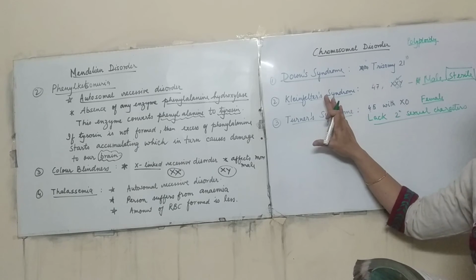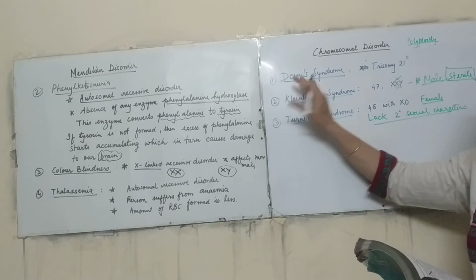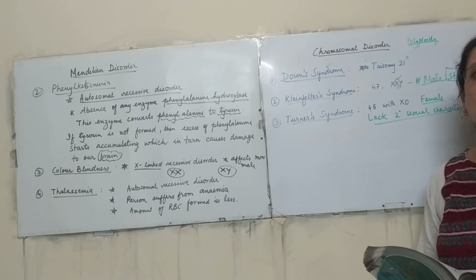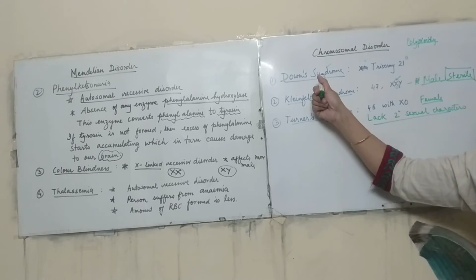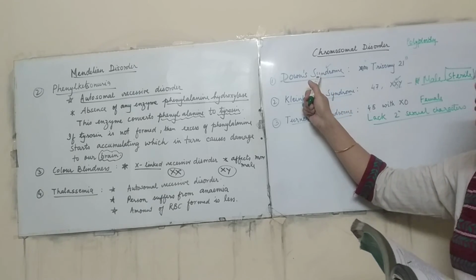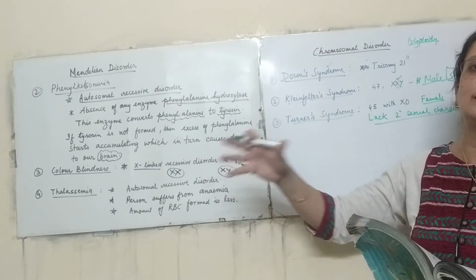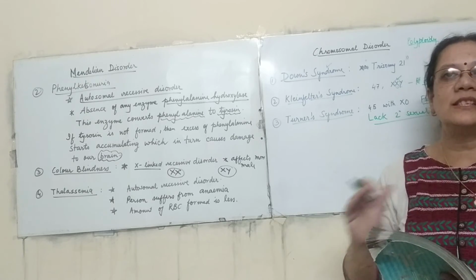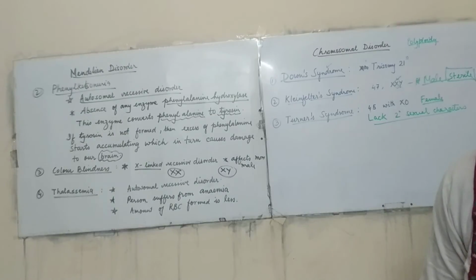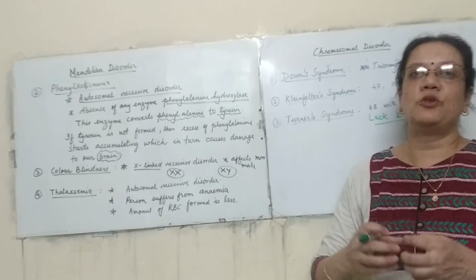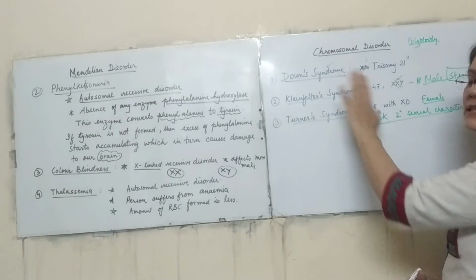These are the 3 syndromes. Why is it called a syndrome? These are not diseases. This is also an important question. Sometimes they ask why these are not called diseases but syndromes. You have to make the difference clear. This is happening during gamete formation. There is an imbalance of the chromosome number, or while meiosis or gamete formation is happening, unequal distribution of the chromosomes takes place. So this cannot be considered a disease, rather this is taken as a syndrome.